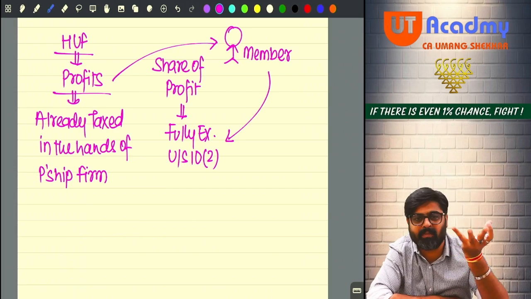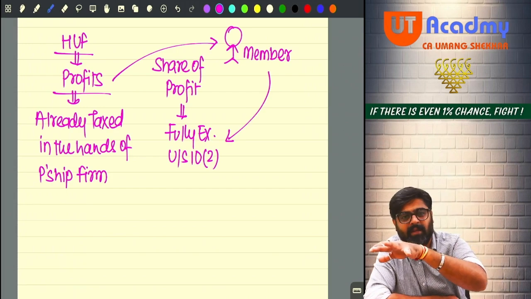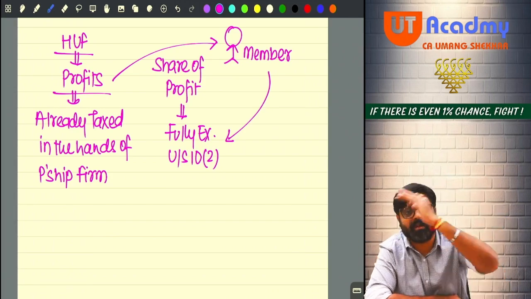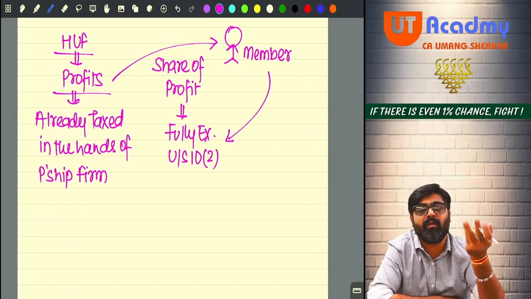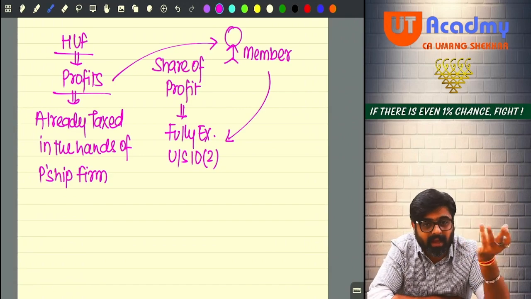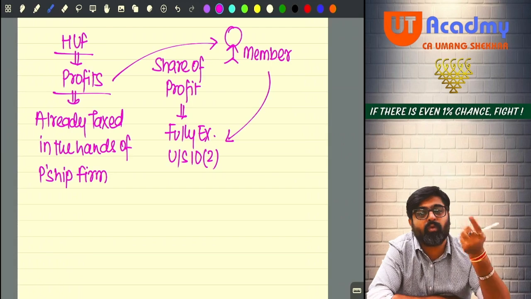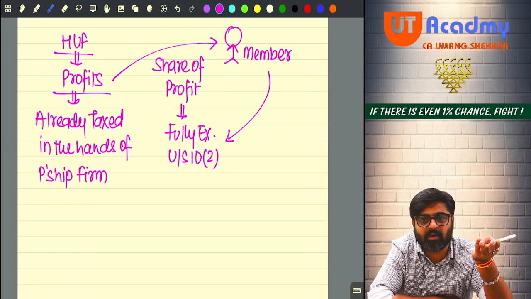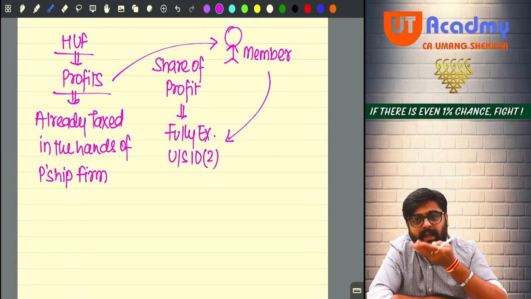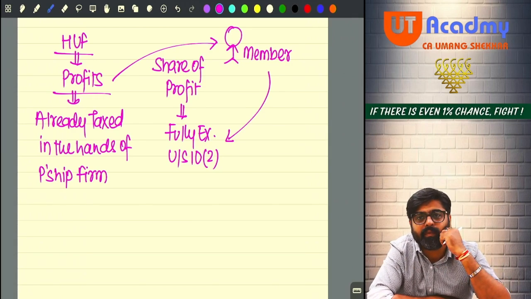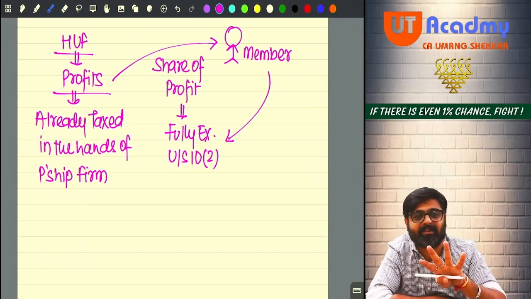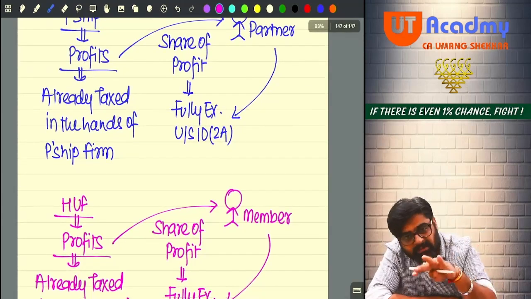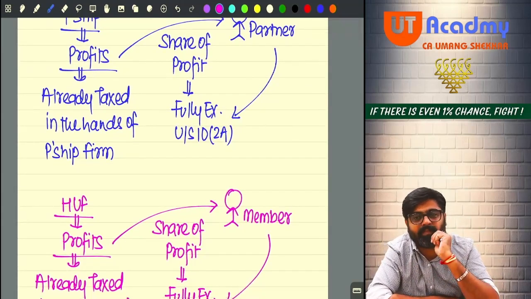You are a shareholder, you have money. So you have invested that money in some company, and on that money you are getting the returns. So this is your return on your investment. How can we exempt that? If you would have invested that money somewhere else and you would have got the return, you would have paid tax, no? So why not now? Pay tax now. Here you are not investing money, you are doing a business in the name of HUF. Here you are not investing money, here you are doing a business in the name of a partnership firm.